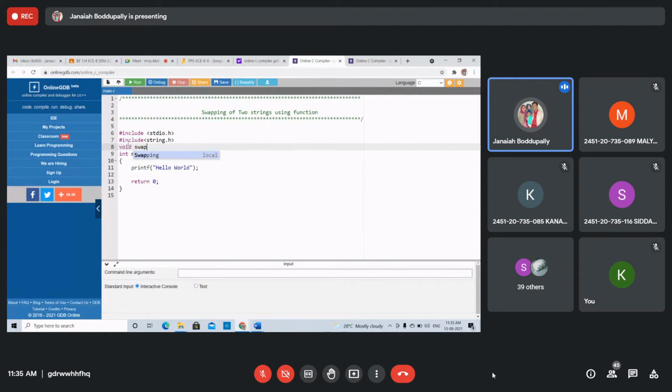Now the function is swap. Tab. String1. Again char, string2. We are swapping these two.